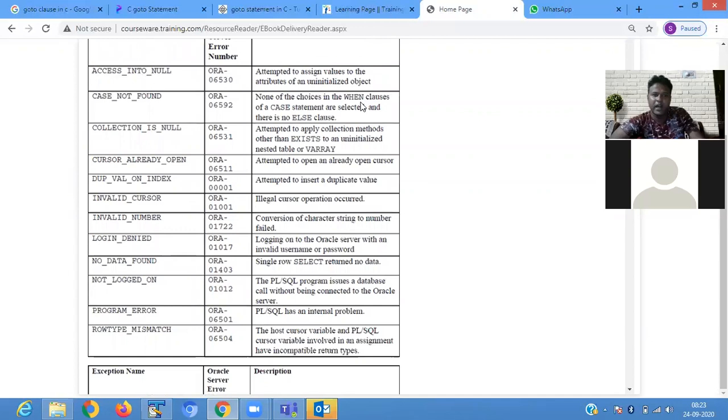ACCESS_INTO_NULL: attempted to assign a value to an attribute of an uninitialized object. If you are not initializing an object, the ACCESS_INTO_NULL exception arises.